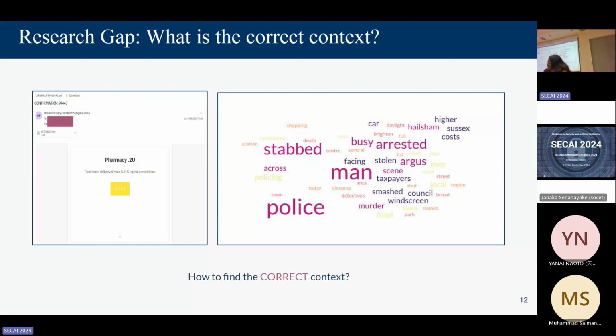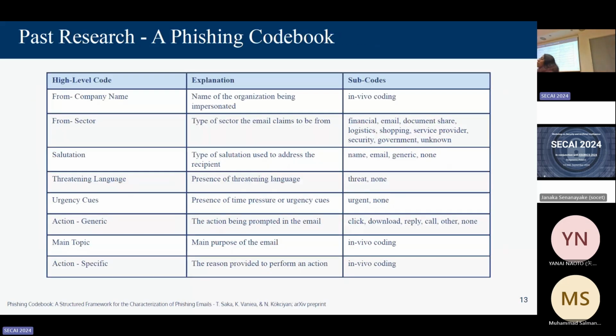So in my previous research, we realized we need to formalize what we mean by email context. So we conducted a qualitative study to create what is called a phishing codebook. Papers are available on preprint if anyone wants to read it. In this codebook, we define 8 high-level pieces of contextual information that humans use when they are receiving an email.